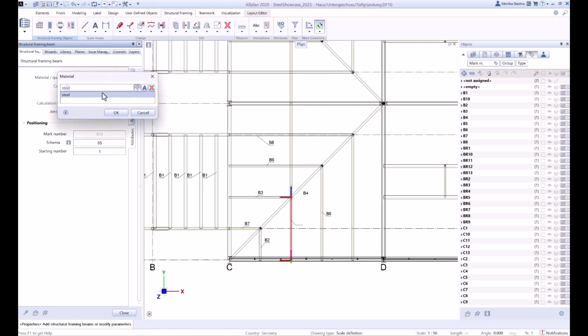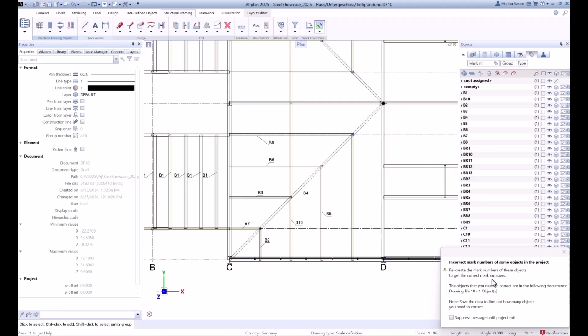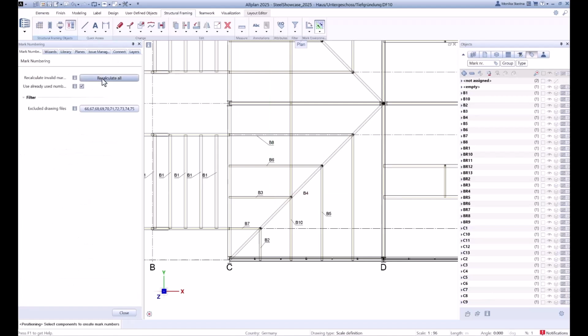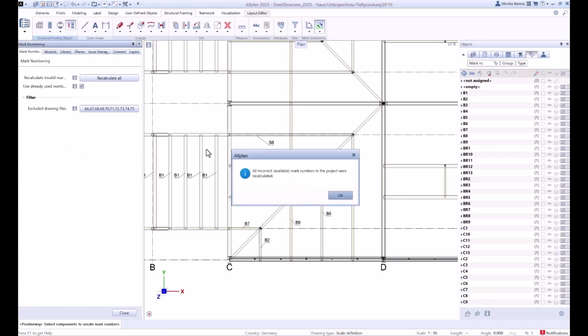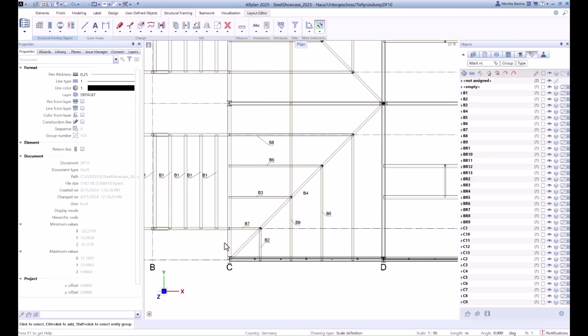I set a new material, so then we will see the information about incorrect mark number in notification center. I start the palette for the mark numbering and I click only the recalculation. So now the recalculation is done through the whole project. After confirmation, you can see that now there is a correct mark number.